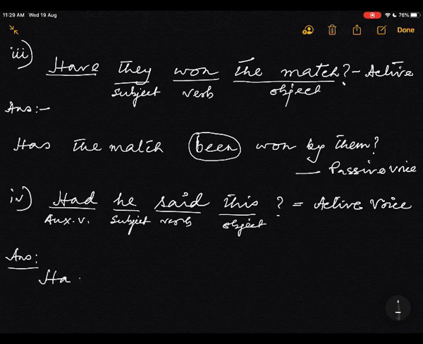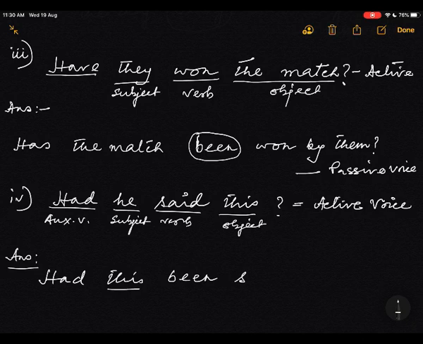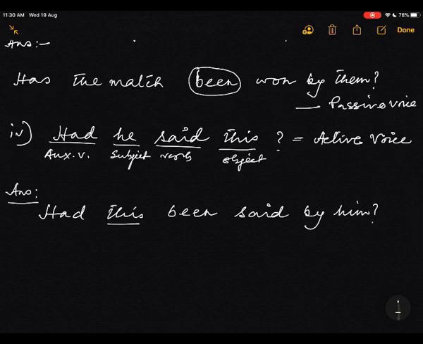So had this. This is the object, and it is the perfect tense. So been. Had this been said by him. This is the passive voice.